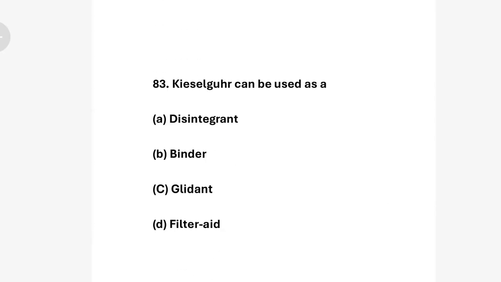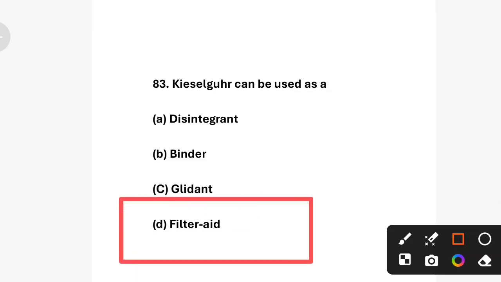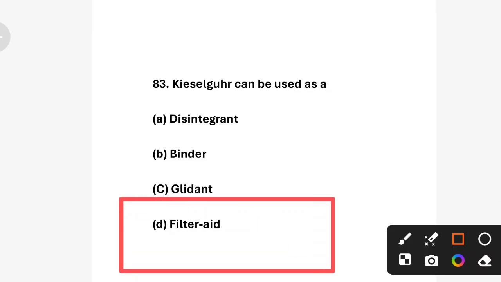Next question. Kieselguhr can be used as: option A, disintegrant; option B, binder; option C, glidant; option D, filter aid. Correct answer is option D, filter aid. Kieselguhr is a porous material used in filtration to improve the clarity of liquids in pharmaceutical and food industries. Next question.